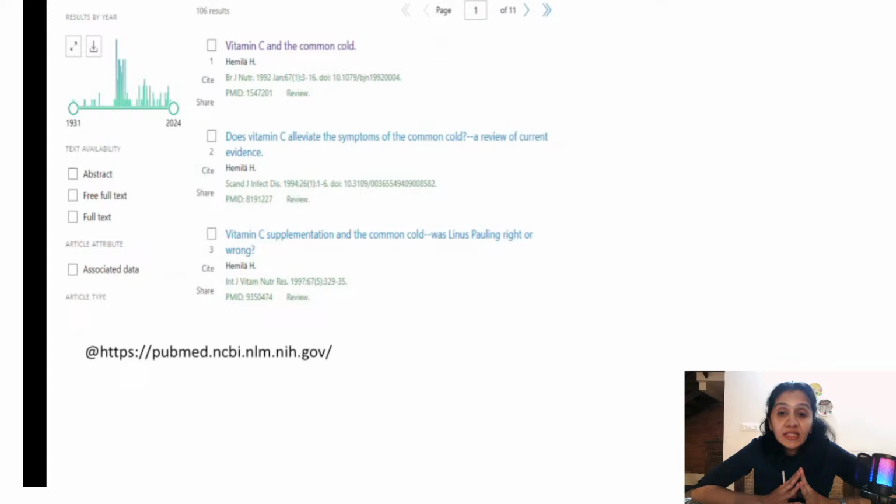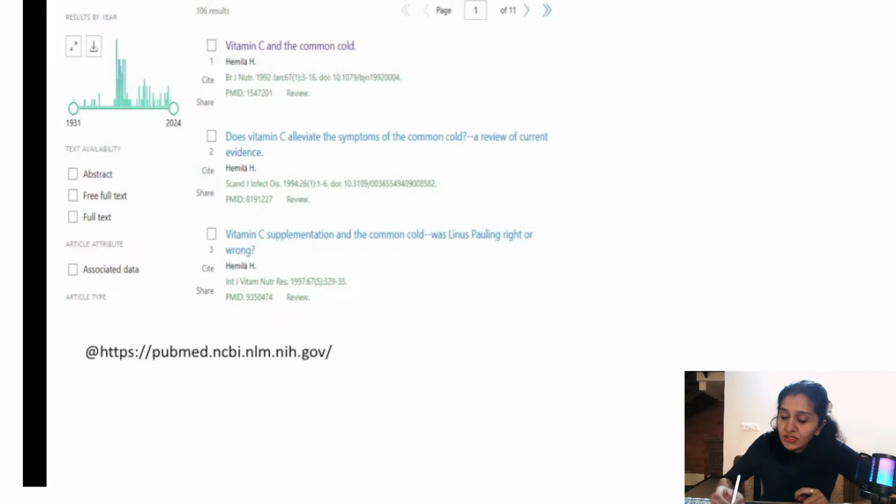Okay. So what is systematic review first? So systematic review is, for example, when I'm sitting at my clinic and seeing patients, I have to do evidence-based practice, right? I have to refer to evidence-based medicine and then practice. So for example, if I want to know whether vitamin C can protect against common cold, I have to look at the findings from the meta-analysis. To know if vitamin C is really protective against common cold or not, we have to first do systematic review.